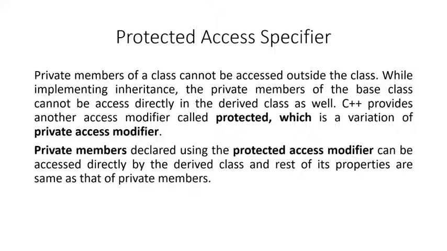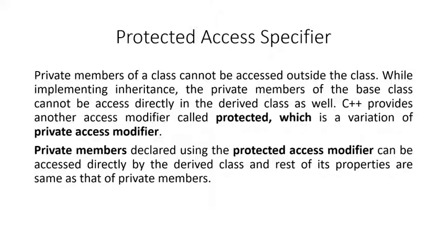So private members of a class cannot be accessed outside the class. While implementing inheritance, the private members of the base class cannot be accessed in the derived class as well. So how to overcome that problem? You can use the third access specifier called protected. With the help of that, the members of the base class can instead be accessed inside the derived class.